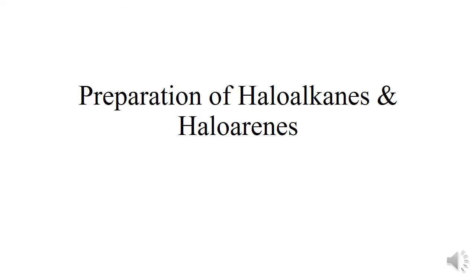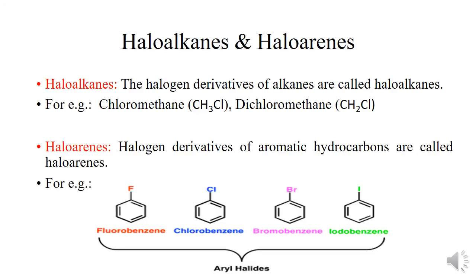Today our topic of discussion is preparation of haloalkanes and haloarenes. So first is haloalkanes. In haloalkanes, the word halo is derived from halogen and alkanes means the aliphatic hydrocarbons. So haloalkanes are the halogen derivatives of the alkanes, or you can say aliphatic hydrocarbons. For example, chloromethane, dichloromethane and so on.